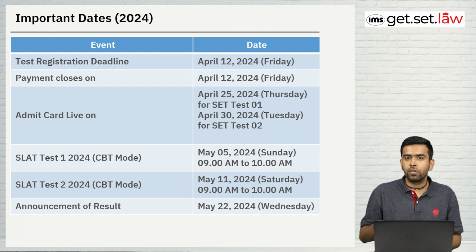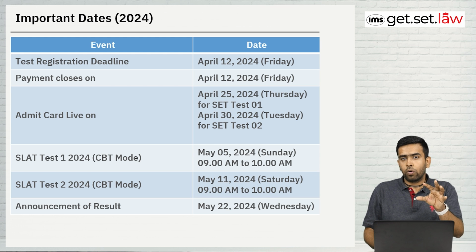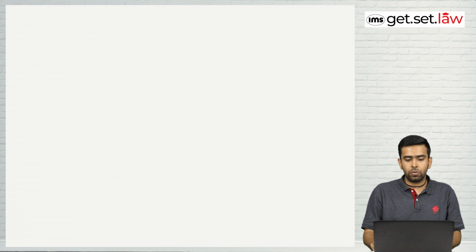The announcement of the result will be done on 22nd May 2024. So results will be quick. Within 15 days you will get your results. I'm hoping that you are clear with the dates. And now let's proceed to another section.